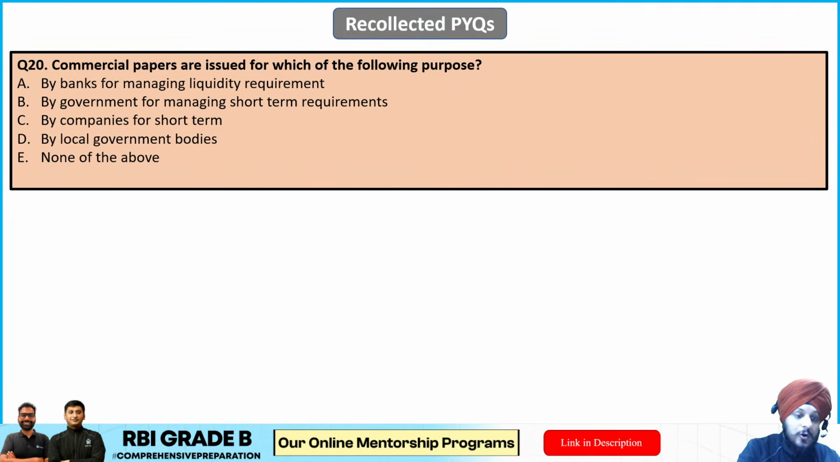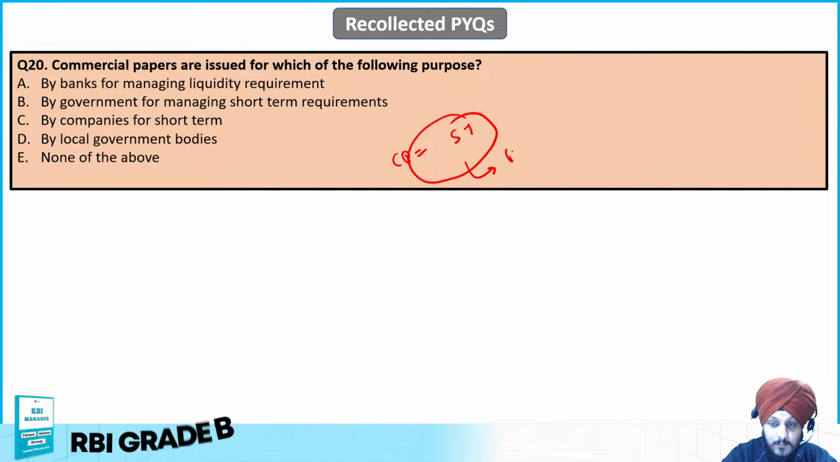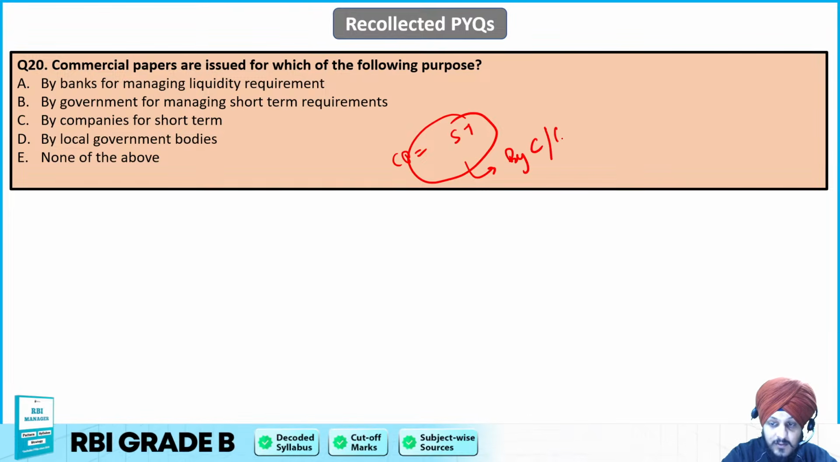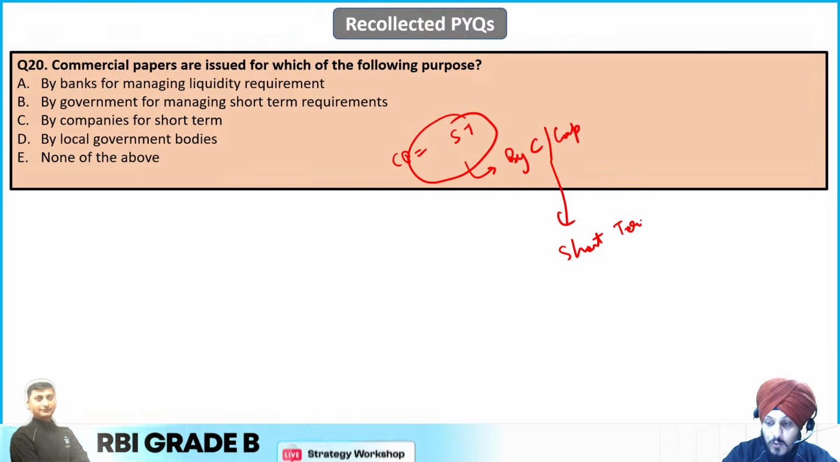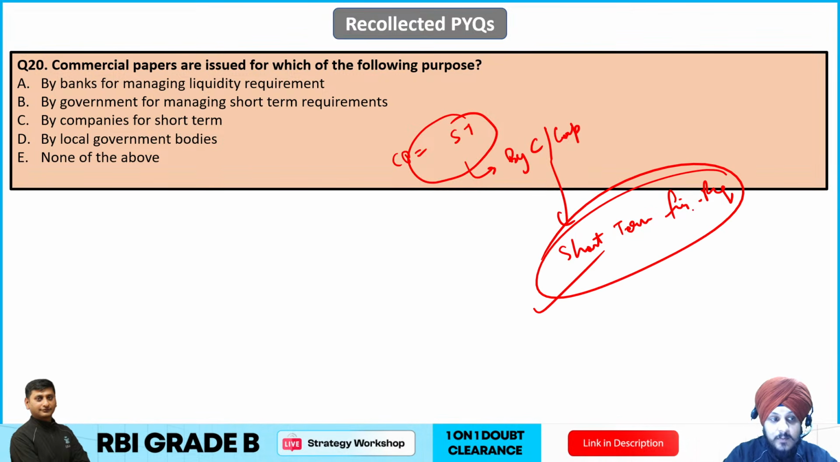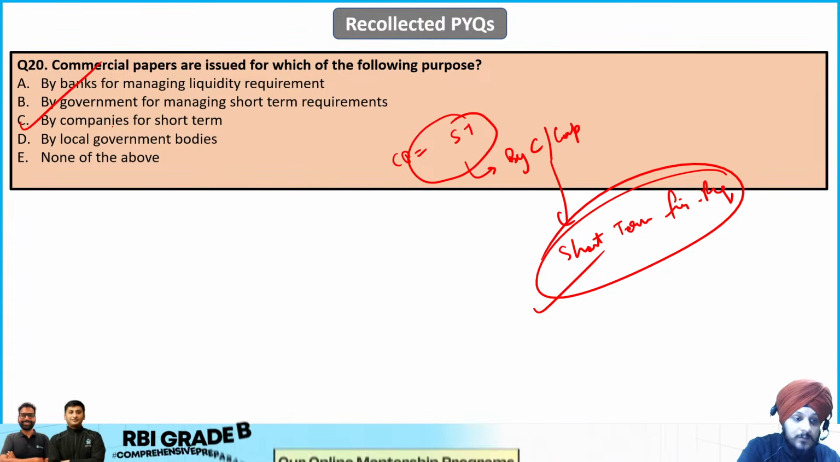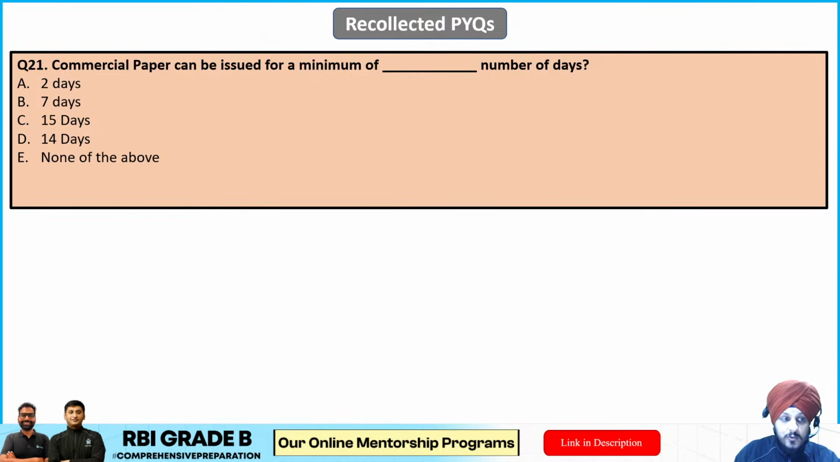Okay, so if we talk about commercial papers, we know that they are short-term money market instruments, and they are issued by companies, or you can say corporates. And why is it so? Basically to raise short-term financial requirements. So that is the purpose of the commercial papers, and based on that, I would say C is going to be the correct answer to this question, by companies for short term. An easy one. Moving on to question number 21.